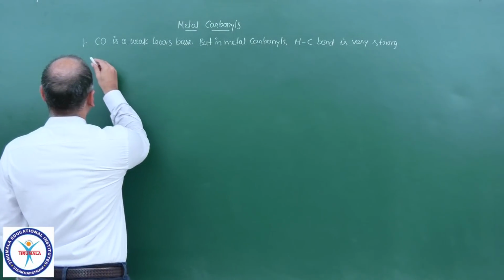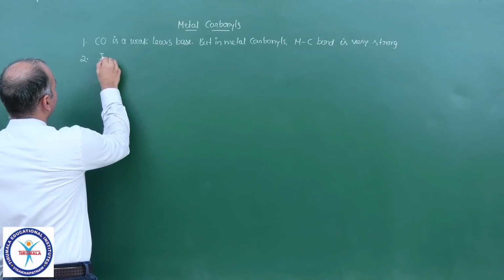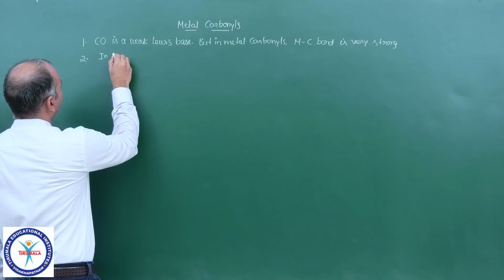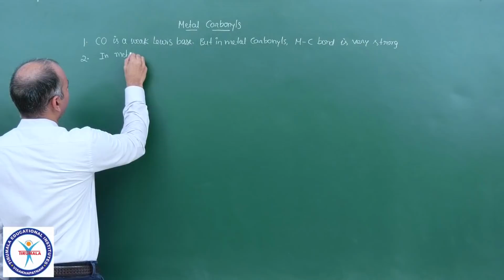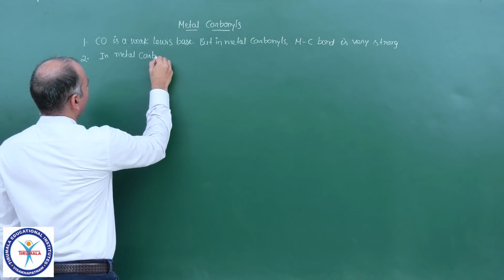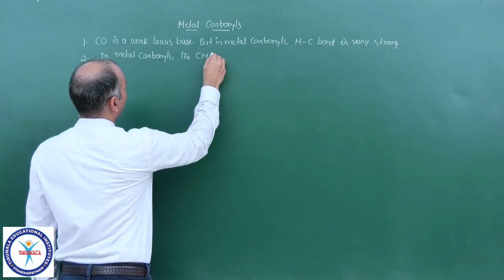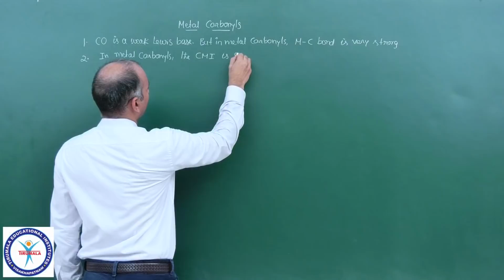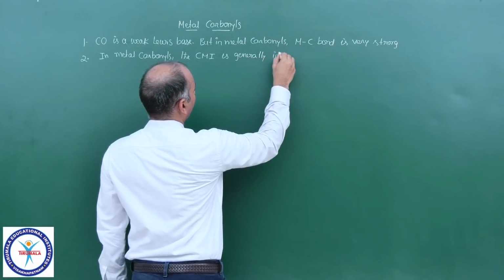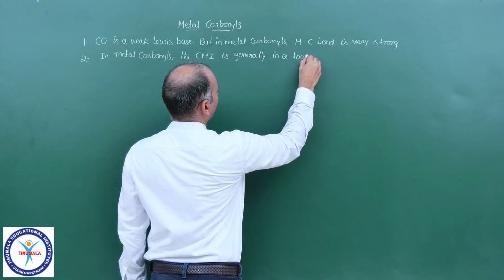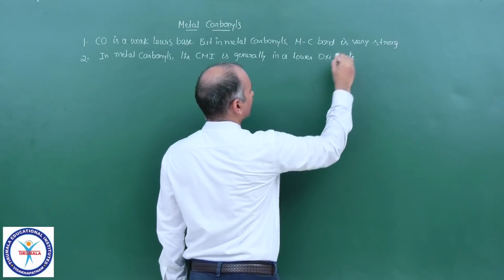Now the second point. In the majority of metal carbonyls, the central metal ion is generally in a lower oxidation state. You will see the examples now.